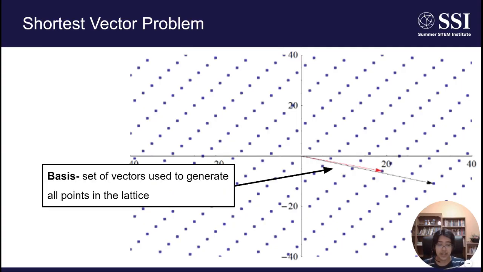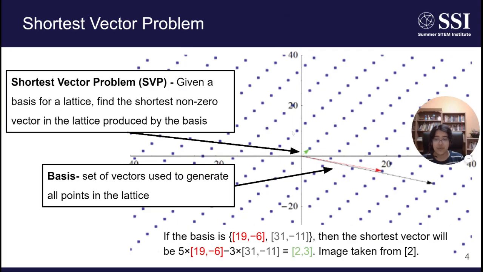Further, a basis in lattice-based cryptography is a set of vectors used to generate all points in the lattice. In this example, the basis is the red and gray vectors. Next, the most fundamental hard problem in lattice-based cryptography is the shortest vector problem, which states, given a basis for a lattice, find the shortest non-zero vector in the lattice produced by the basis. In this diagram, the shortest possible vector in this lattice will be this green vector over here.